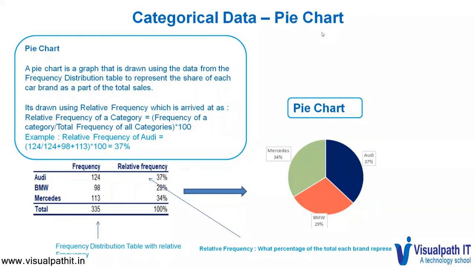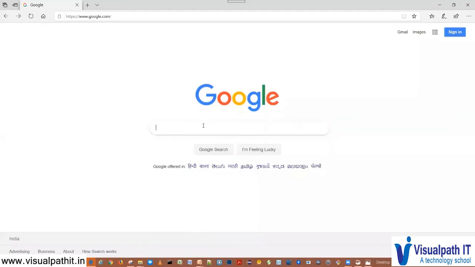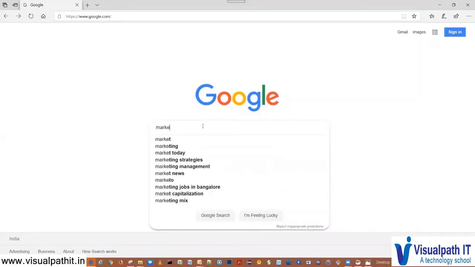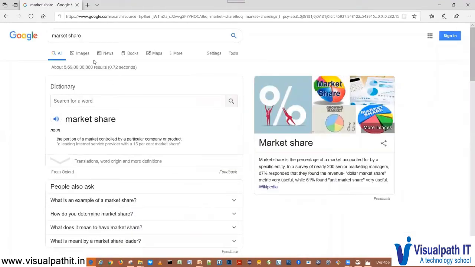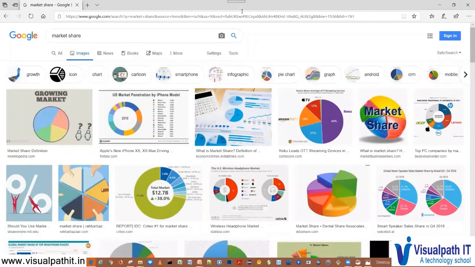This example can be easily transformed into a business example of market share. We search for market share and we see that this is a very common example wherein everything is mentioned in a pie chart.